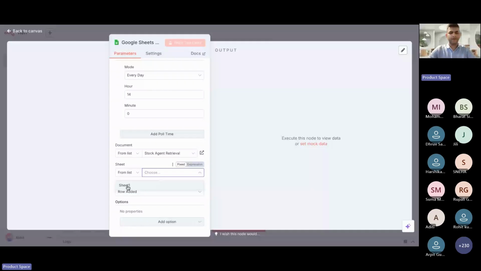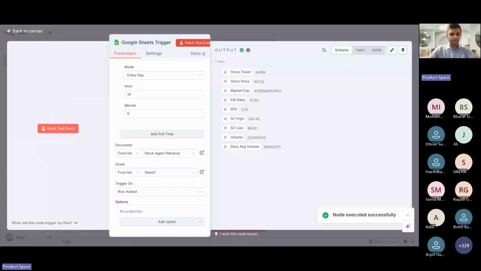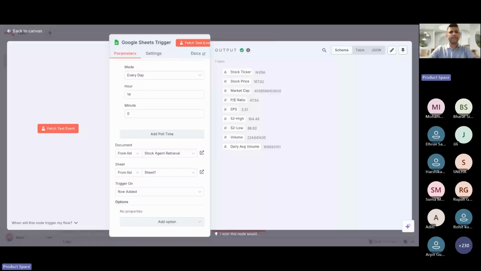Now, once you've added a specific node, it's very important that you run that node, so that you understand that it is working properly. So I'll click on fetch test event. It already fetched. If you go to our sheet, you can see that NVIDIA details were already mentioned here. Since NVIDIA details were already there, it fetched all the details and we can verify that all this information is there.